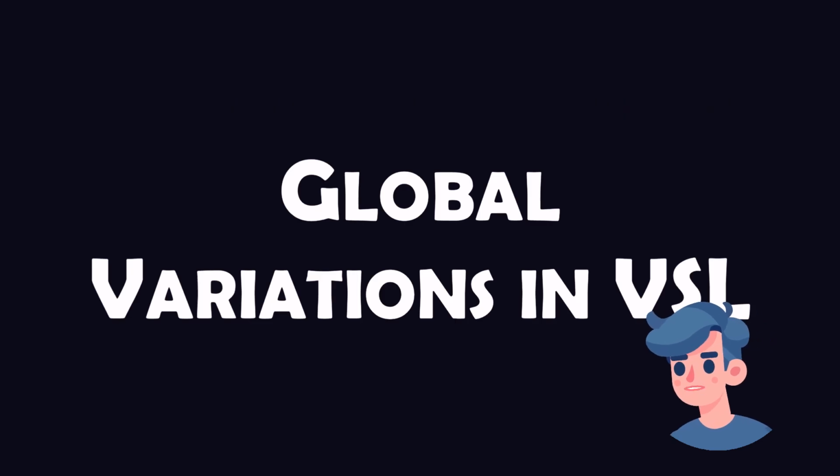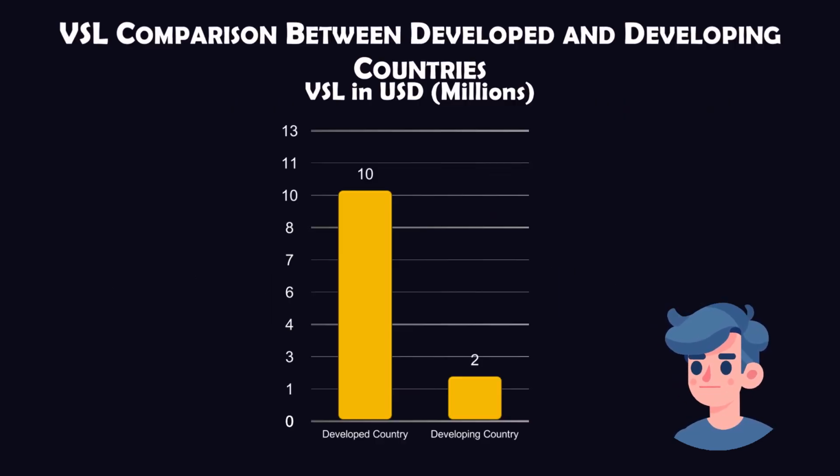It's essential to understand that VSL varies across different contexts and regions. For example, the U.S. Environmental Protection Agency, EPA, often uses a VSL around $10 million, while in developing countries, this value may significantly differ due to economic and contextual differences.